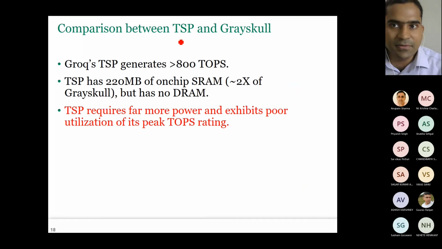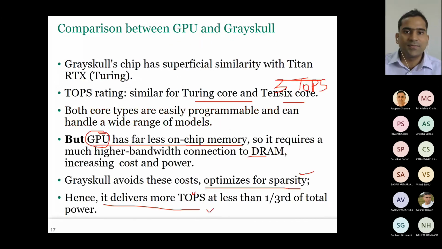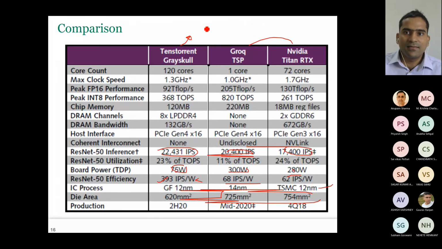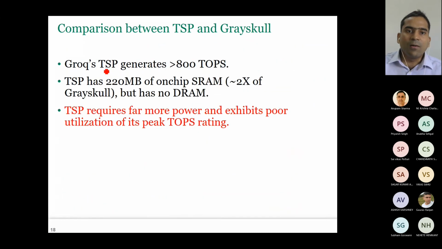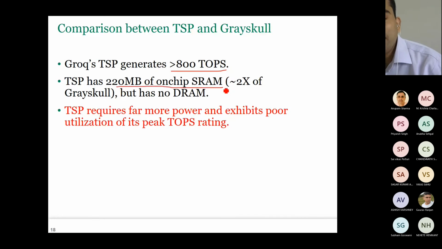Now let's compare TSP with Grayskull. TSP is this one here, the tensor streaming processor. So we are now comparing this one and this one. It generates more than 800 teraops per second, and it has 220 megabytes of on-chip SRAM, which is almost double, right? 120 versus 220, but it has no DRAM.